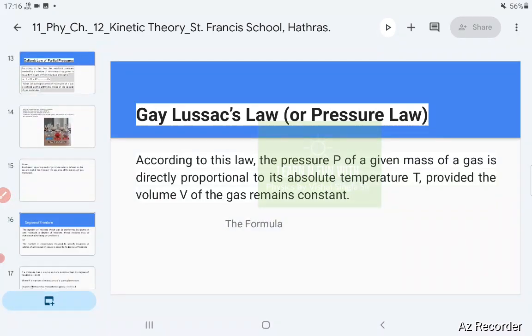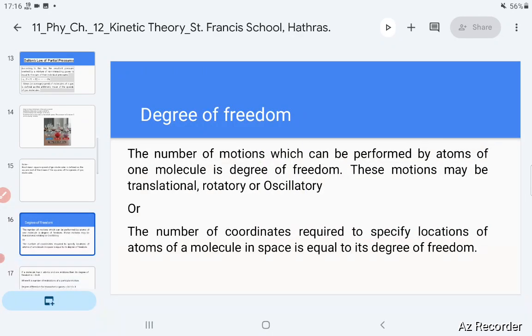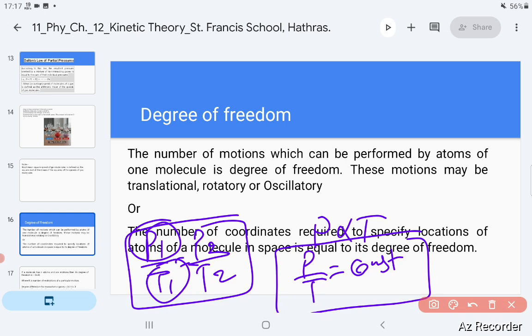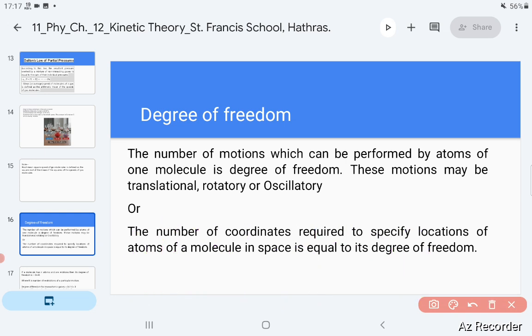After Dalton's law of partial pressure, we will come to the degree of freedom. Degree of freedom is a good topic. The number of motions which can be performed by the atoms of one molecule is the degree of freedom. These motions may be translatory, rotatory, or oscillatory. There is another definition: the number of coordinates required to specify the location of atoms of a molecule in space.